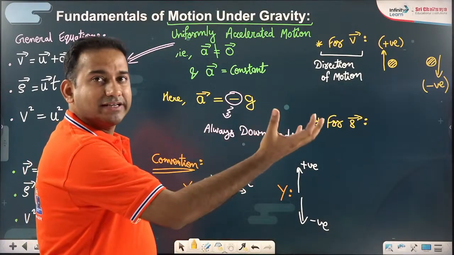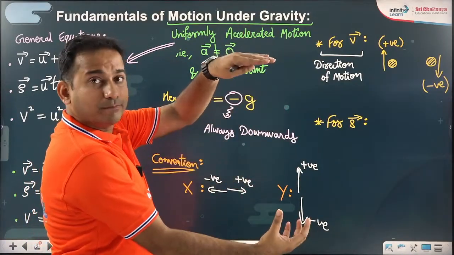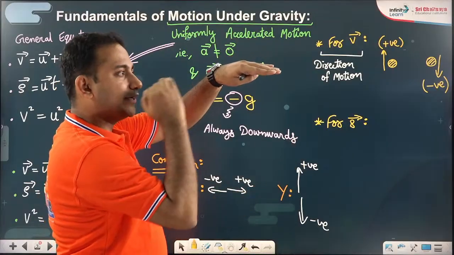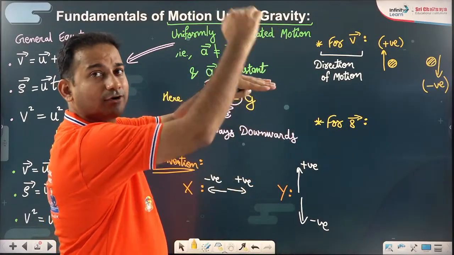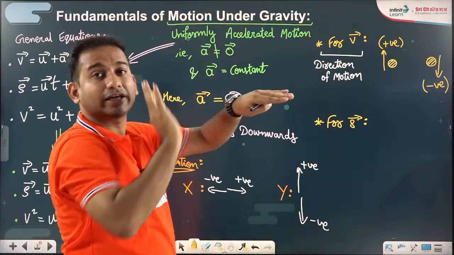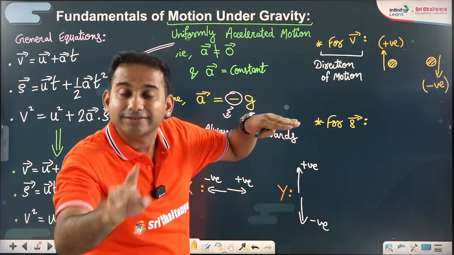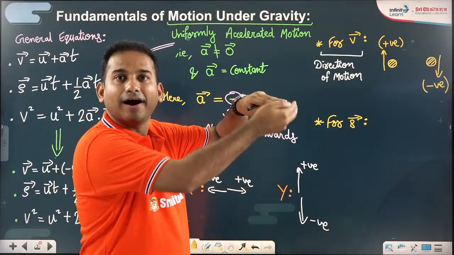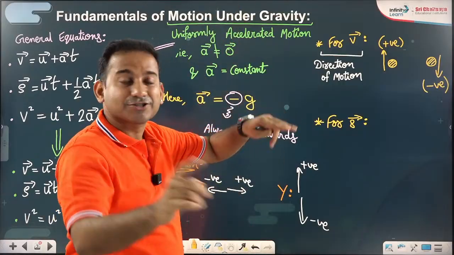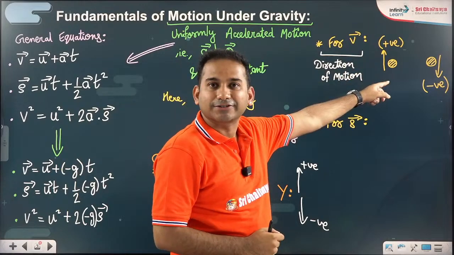Okay. If the body is moving up, from below my level it is moving up, or in front of my eyes it is moving up, or on the top of my head it is moving up. It doesn't matter where the ball is. It matters that the ball is moving up. In all such cases, velocity must be taken as positive.